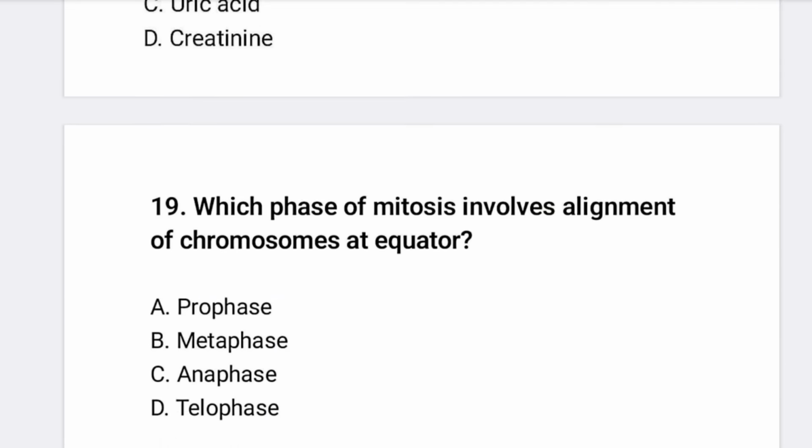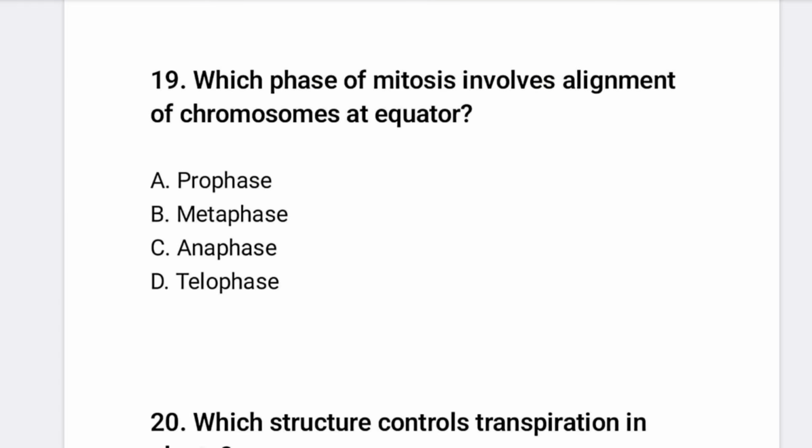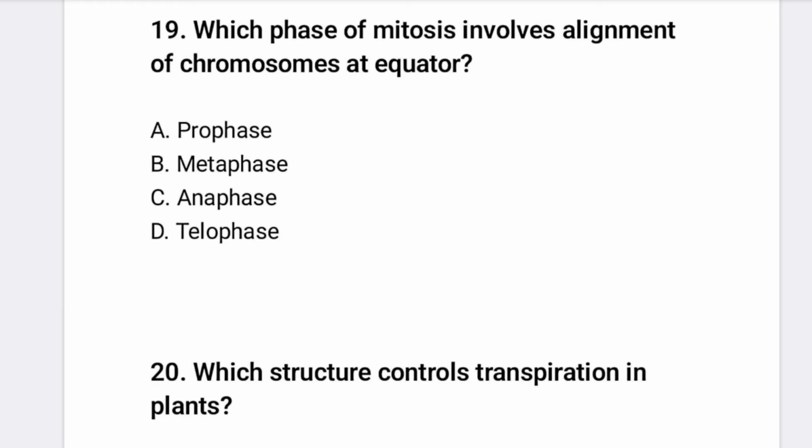And 19, which phase of mitosis involves alignment of chromosomes at the equator? Prophase, metaphase, anaphase, or telophase. So metaphase is the phase of mitosis in which chromosomes align at the equator.